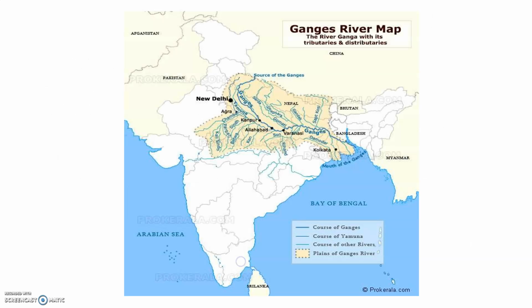Okay. So here see the Ganges river map. This is the India map. This is Jammu and Kashmir towards the north, and from here towards the east, all these Himalayan mountains are there. From these Himalayas only, the Ganga and Yamuna originated. They flow like this. All these blue color lines are the tributaries of the Ganges river. This is the Ganga river, and this is the Yamuna.